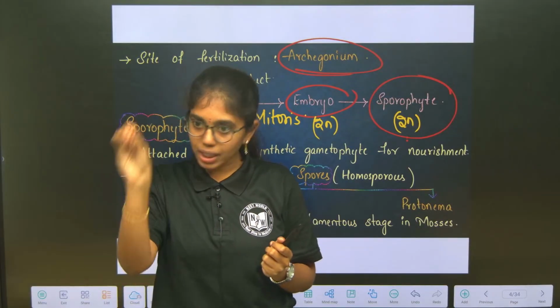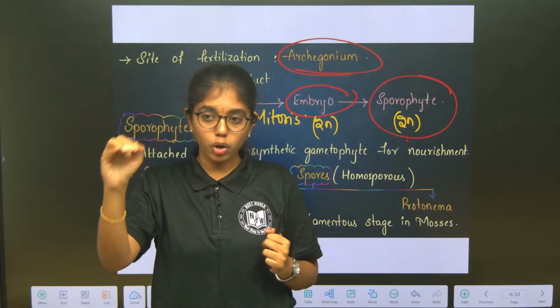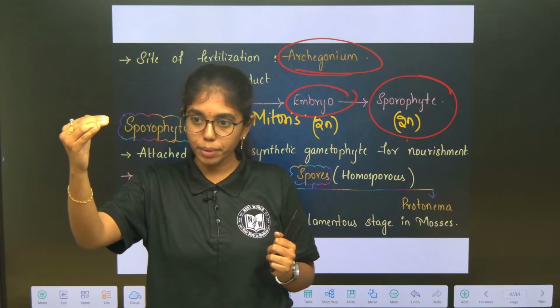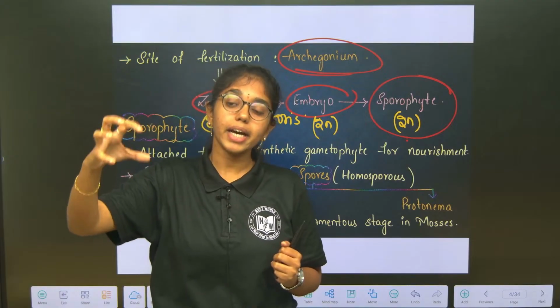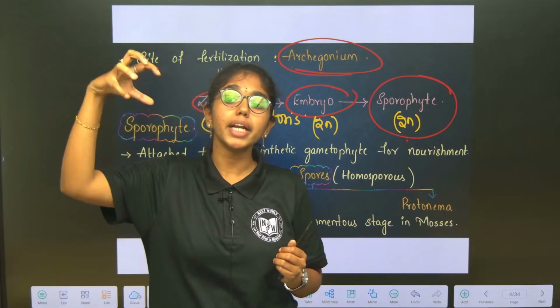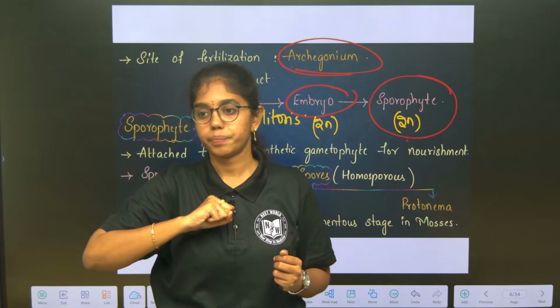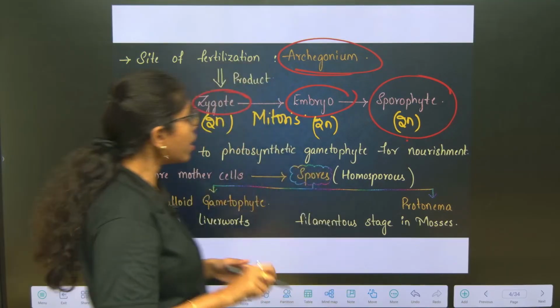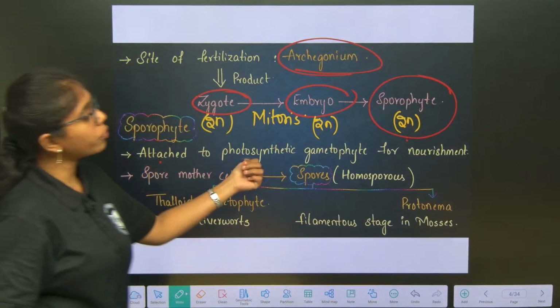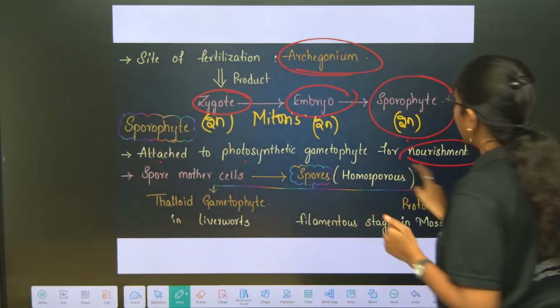Zygote formation occurs in the gametophytic body. Diploid zygote matures to embryo. Embryo will develop into sporophyte. So, sporophyte here in Bryophytes is nutritionally dependent on the gametophyte. Okay, sporophyte is dependent on what? Gametophyte for nutrition. This is attached to photosynthetic gametophyte for nourishment.